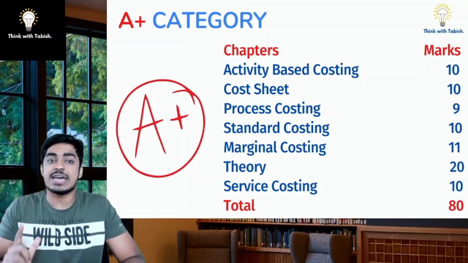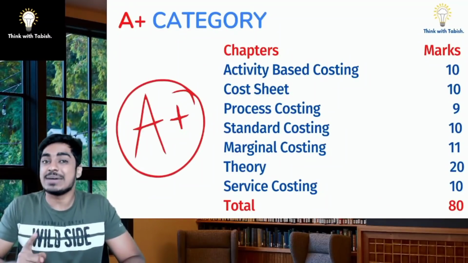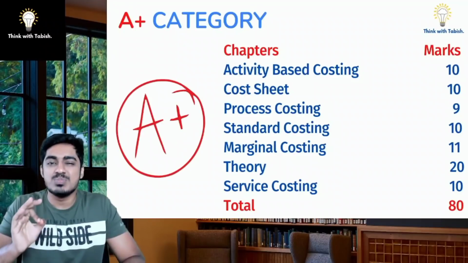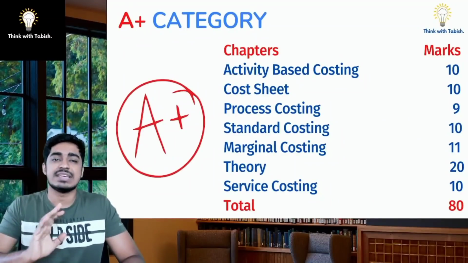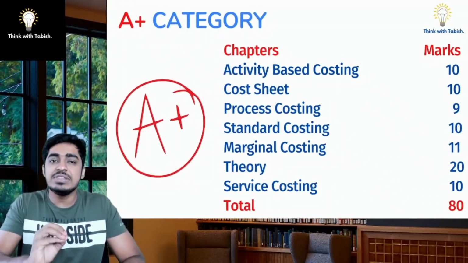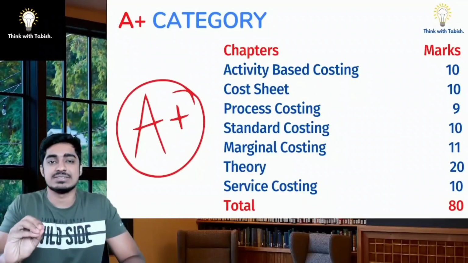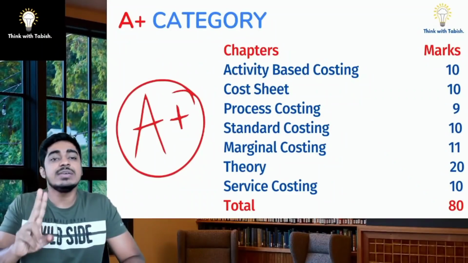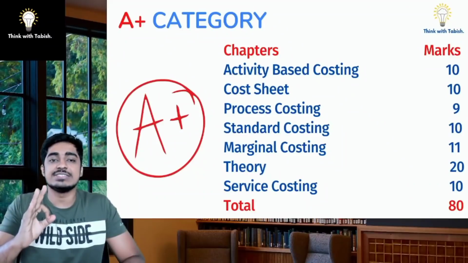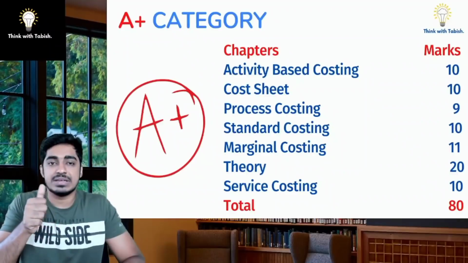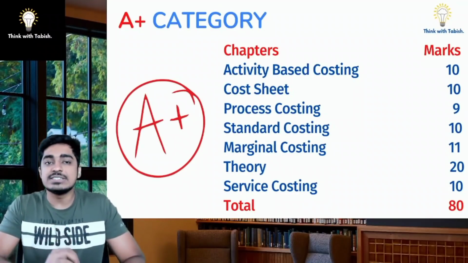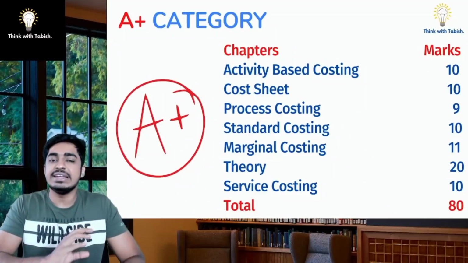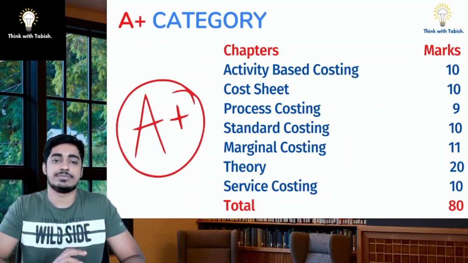So we have 7 chapters which cover 80 marks. The most important chapters. We need to prioritize these chapters and look at every concept, every problem, every adjustment from these chapters. In theory, out of the 20 marks, generally 3 questions, that is 15-mark questions, will be coming from the chapters Introduction, Material, Labor, and Budgetary Control. So, firstly, let us try to cover these chapters in detail. That will be our first objective.